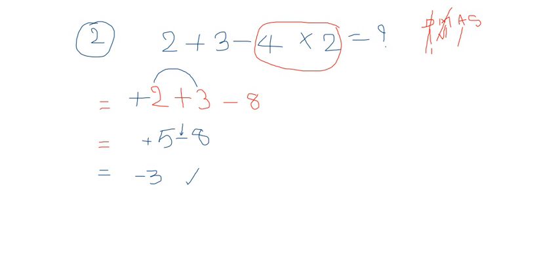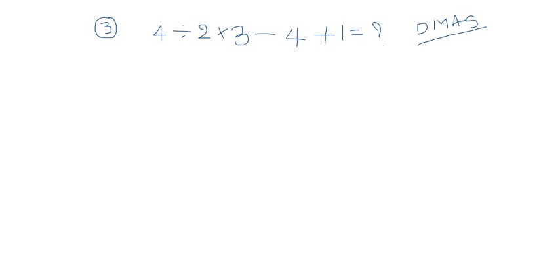Now next problem, see problem number 3. The problem is 4 divided by 2, times 3, minus 4, plus 1. What is the solution for this question? According to DMAS, first give preference to the division, right? So where is the division part? Here, the first term is the division part.